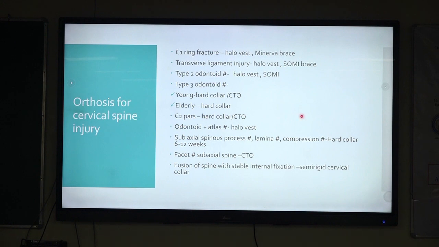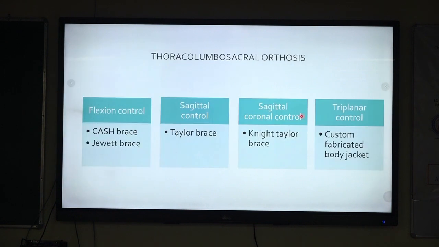Because of the time constraint, I will only say that for most of the cases that we see, for the fusion of spine with stable internal fixation, a semi-rigid cervical collar is preferred. Coming to thoracolumbosacral orthosis, the flexion control is provided by a Cash brace or a Jewett brace, whereas the sagittal control, that is the flexion extension control, is provided by the Taylor's brace. The flexion extension as well as the lateral bending control is provided by Knight-Taylor brace, and all planes are restricted by the body jacket.